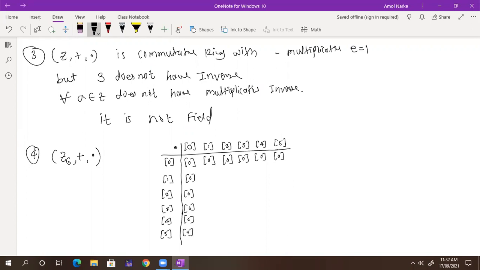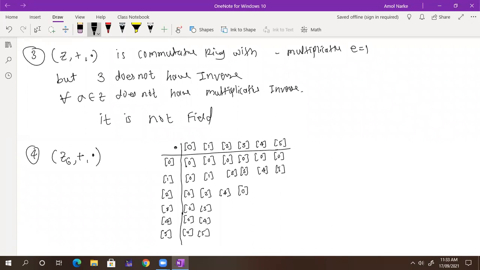The multiplication table is there. What about here? 1, 2, 3, 4, 5. What about here also? 2, 3, 4, 5. Now what about here? 2 into 2 is 4. Am I correct? What about here? 2 into 3 is 6. What is 6 modulo 6? It is 0. Very good.